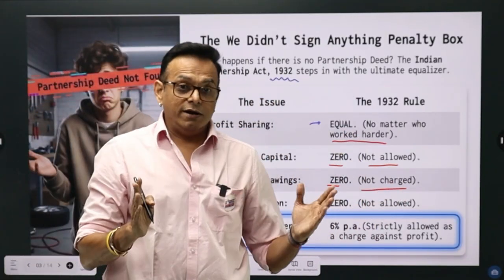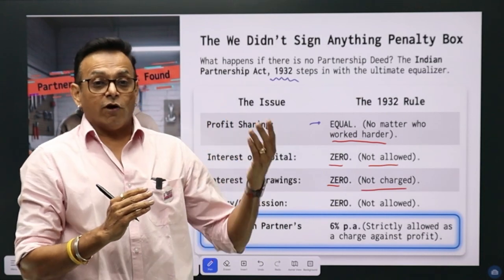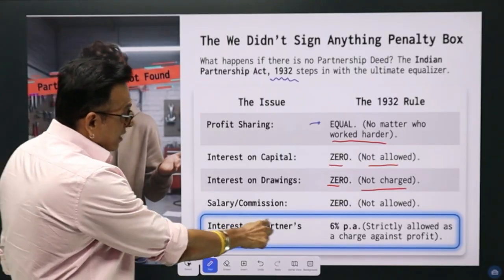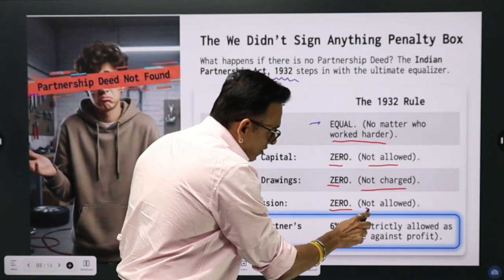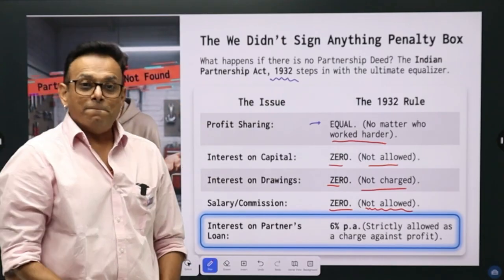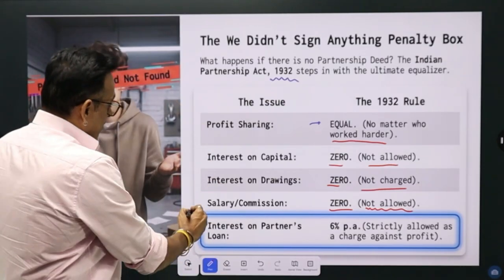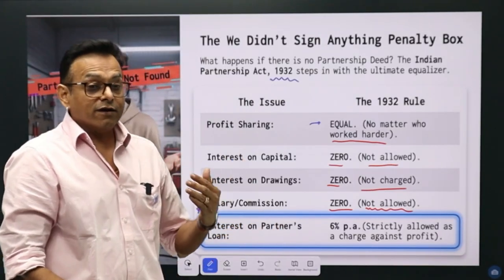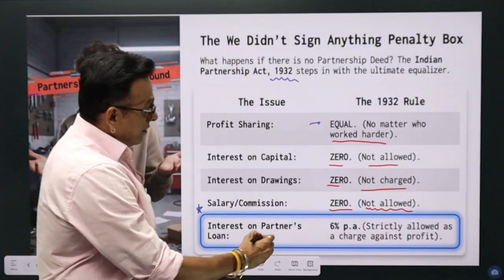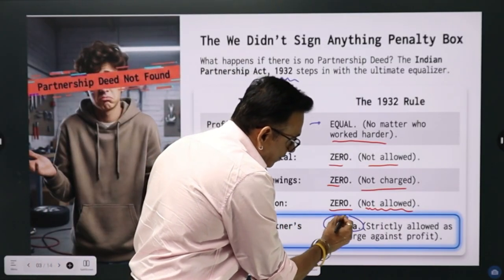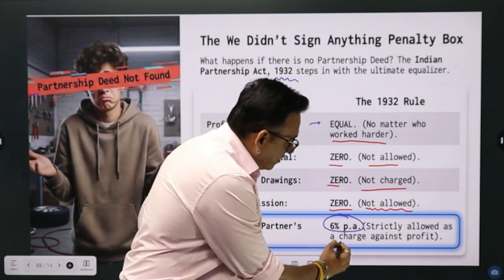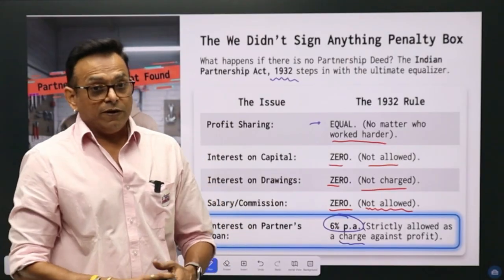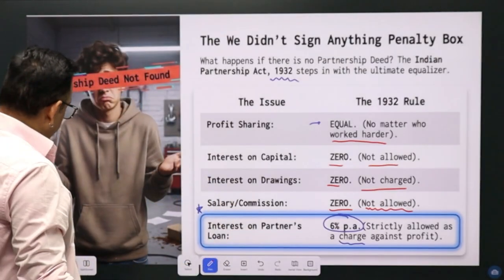So if there is no agreement and a partner keeps on withdrawing the money, the business will not be able to charge interest from the partner. Salary and commission also 0, not allowed. But there is always an exception. The exception is interest on partner's loan. So if a partner gives a loan to the firm, then 6% interest per annum will be allowed as a charge against profit. We will see what a charge is, and what appropriation is, in our lecture going further.